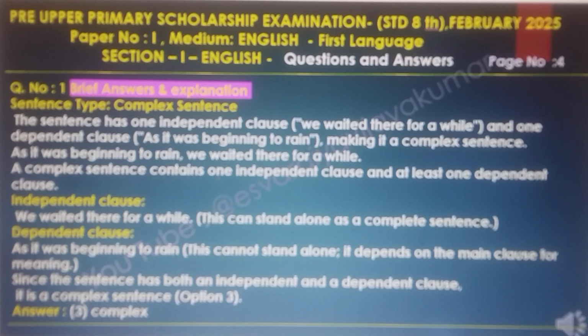A complex sentence contains one independent clause and at least one dependent clause. Independent clause: we waited there for a while. This can stand alone as a complete sentence. Dependent clause: as it was beginning to rain. It cannot stand alone; it depends on the main clause for meaning. Since the sentence has both an independent and a dependent clause, it is a complex sentence. Option 3, complex, is the right answer.